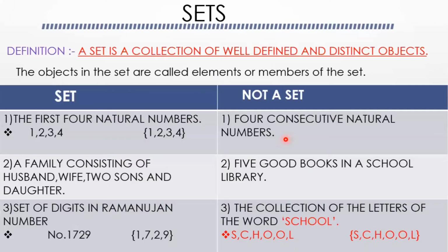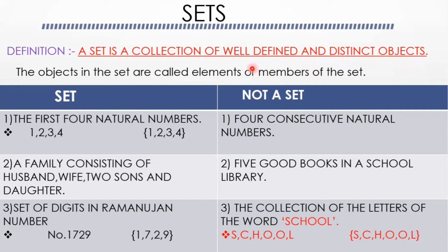A set is a collection of well-defined and distinct objects. It is considered in mathematics. So the definition of a set is this: a set is a collection of well-defined and distinct objects. Here, an object may be a number, a letter, a shape, a person, or anything. The objects in the set are called the elements or members of the set. So how are the elements in the set? Well-defined and distinct. Distinct means not the same, different from each other.